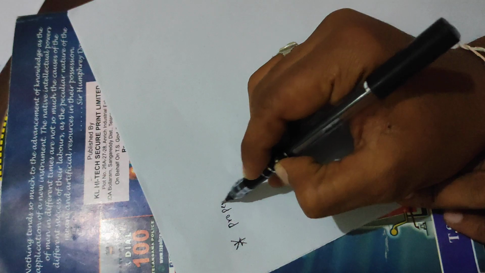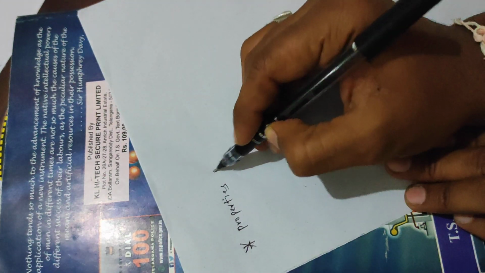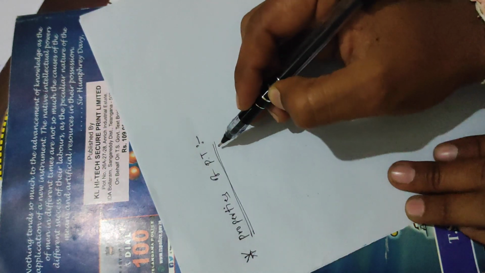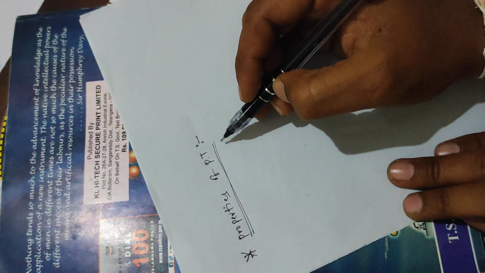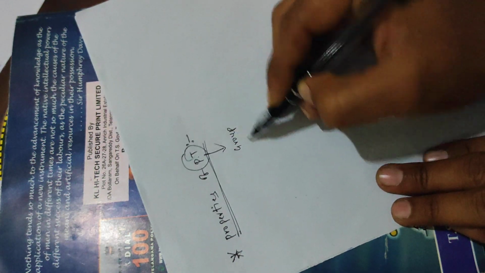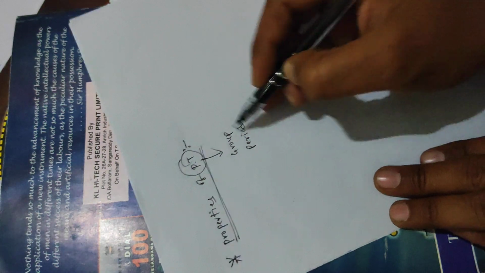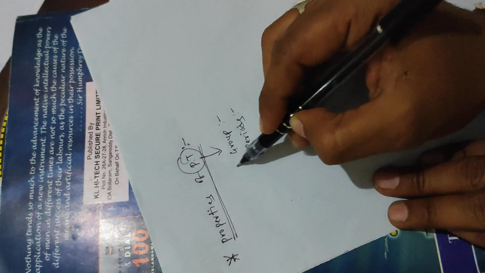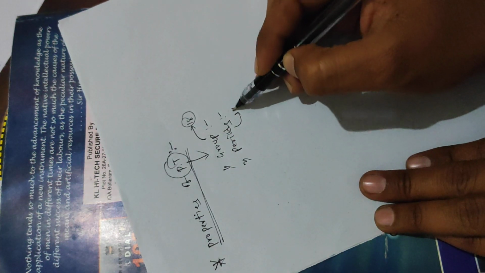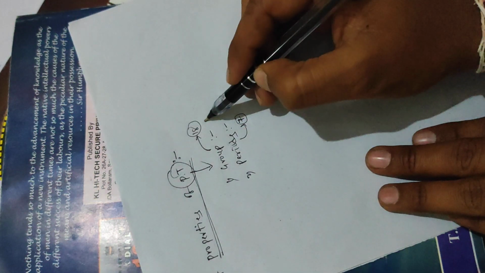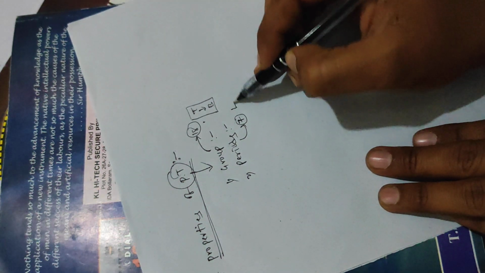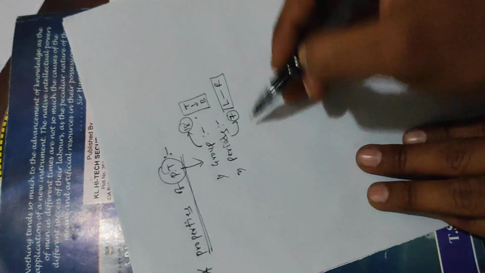Today we are going to discuss properties of the periodic table. Everybody knows that the periodic table is made up of groups and periods. How many groups are there? 18 groups are there. Periods, we have 7 periods. Top to bottom is called groups and left to right is called periods.